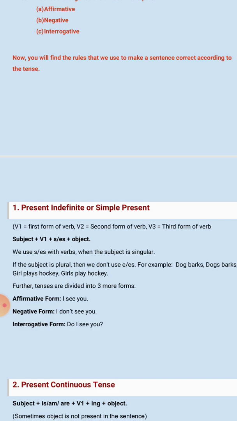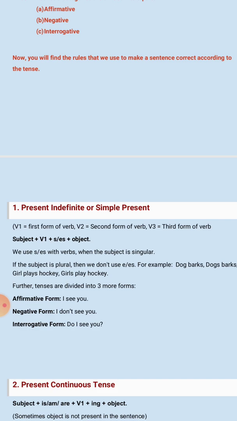There are three types of verb, all of you know. Here I just write down the first form of verb. B2 means second form of verb and B3 means third form of verb. So in present indefinite tense, firstly there is subject, then verb first form, then S or ES and then object. We use S or ES with verbs when the subject is singular.